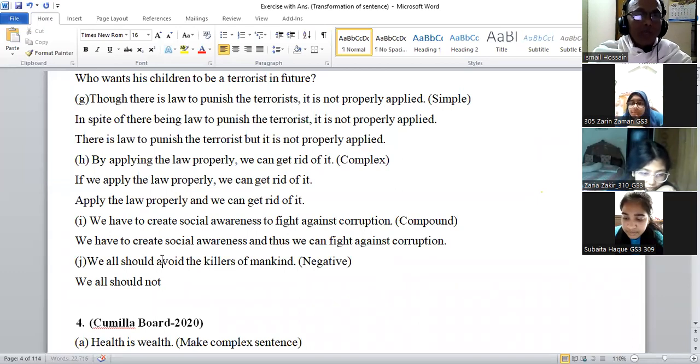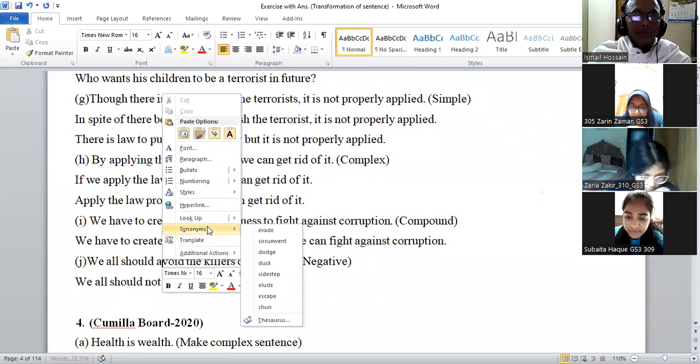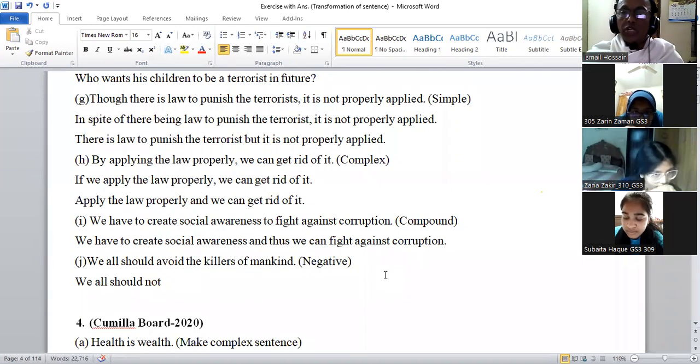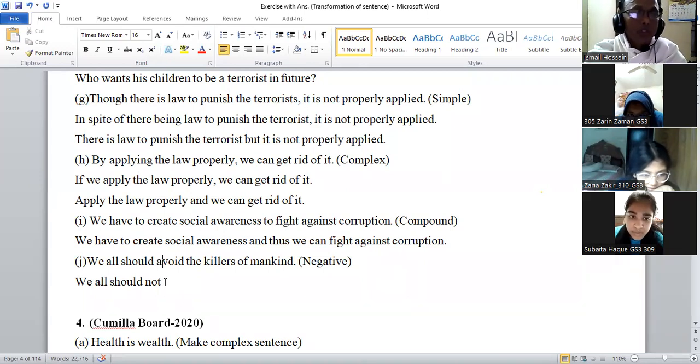Avoid এর antonym কি নাকি? There is no antonym here. So avoid, deny, avoid করা, deny করা। We should avoid, deny the killers of mankind. We should not, এখানে not ইউজ করতে হবে, তাহলে কি হবে, we should not accept. We all should not accept the killers of mankind. I think very close to the meaning. We should not accept the killers of mankind.